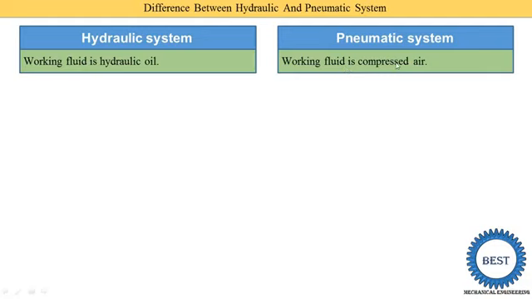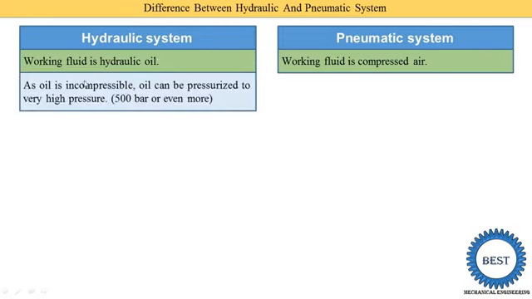A system in which compressed air or gas is used is called a pneumatic system, and a system in which pressurized hydraulic oil is used is called a hydraulic system.